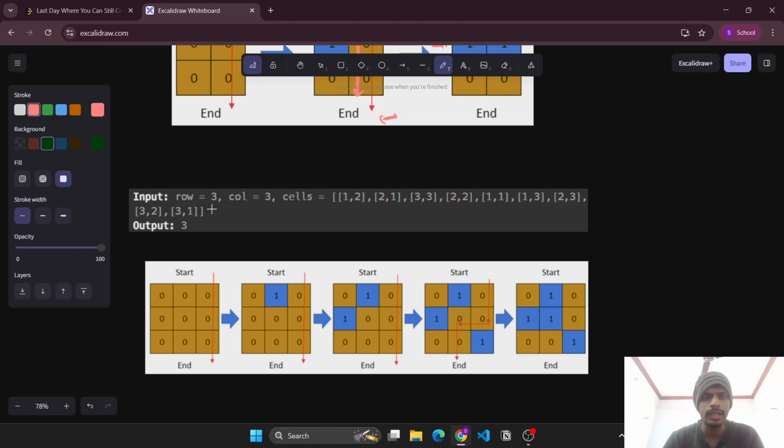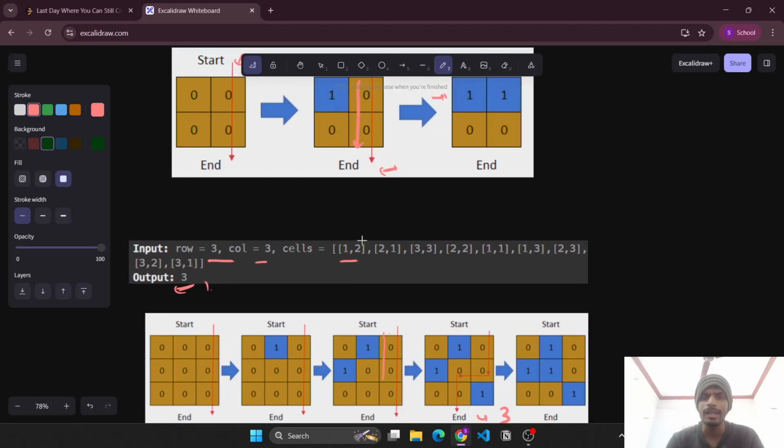Okay, let's see another input. We are given a 3 cross 3 matrix. On day 1 this becomes water, so we are able to reach. On day 2 this becomes water, so again we are able to reach. On day 3 this becomes water, so again we can follow this path and reach. And on day 4 this becomes water, so we will not be able to reach the bottom row. So the maximum day till which we could reach the bottom row was 3, and that's why we have written 3 in this case.